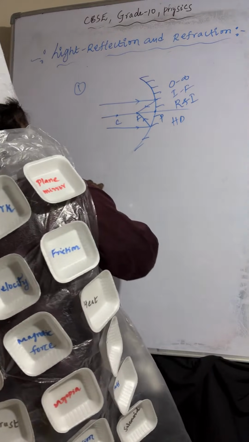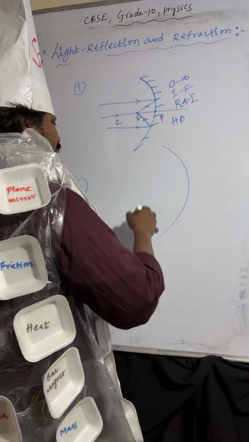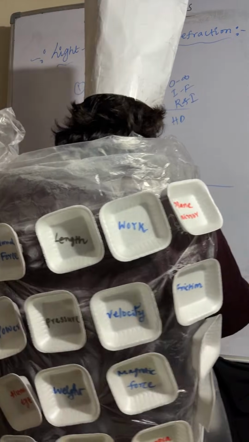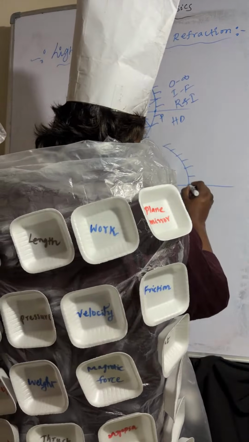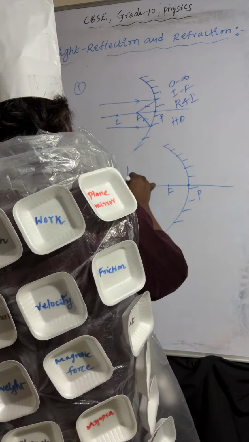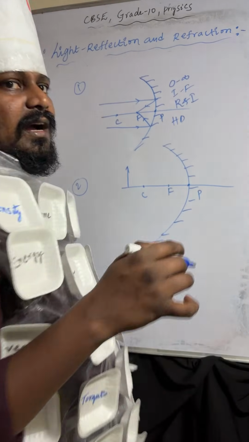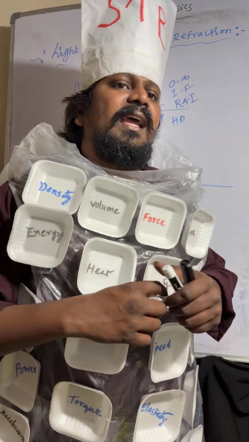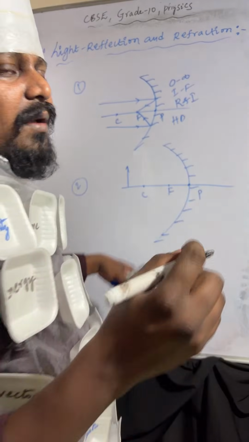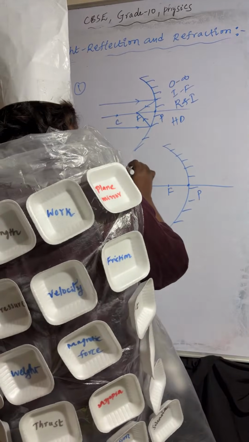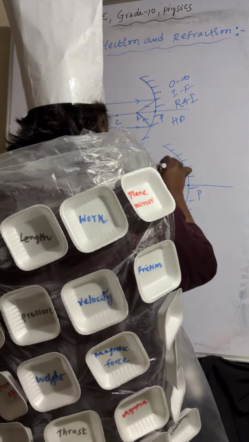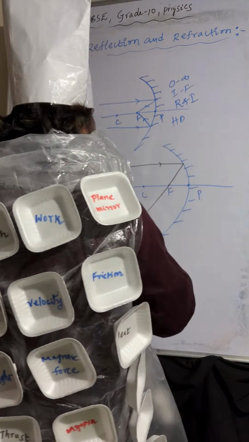Second one, object is placed beyond center of curvature. Pole, focus, center of curvature: object is placed beyond C. One light ray I am taking like this; after reflection it passes through focus.